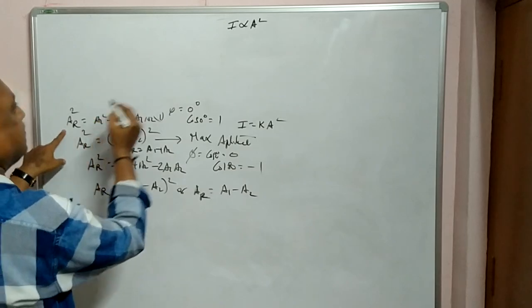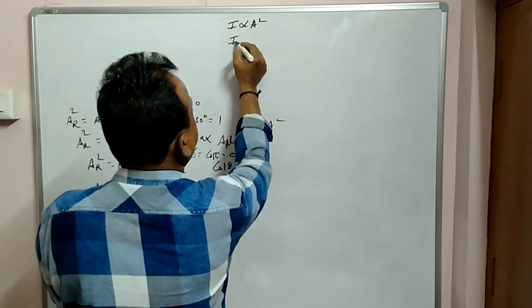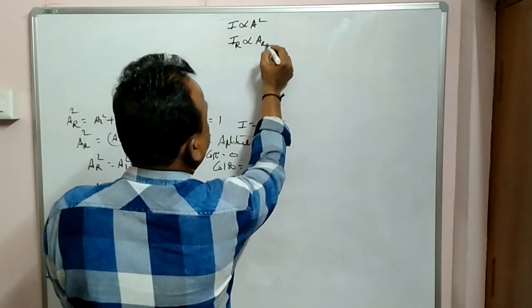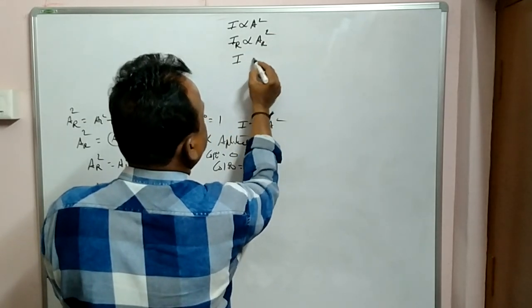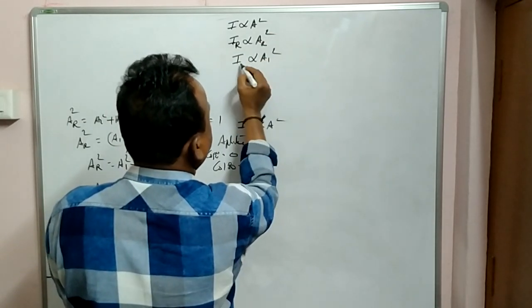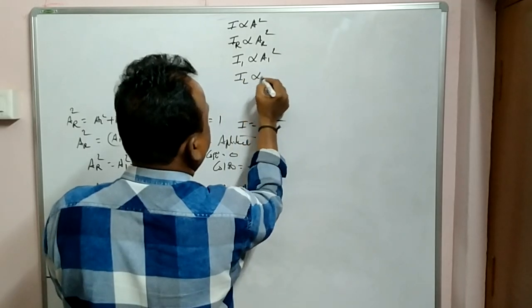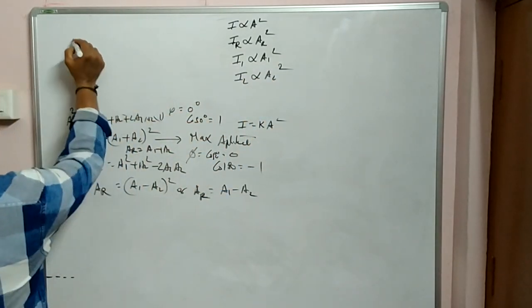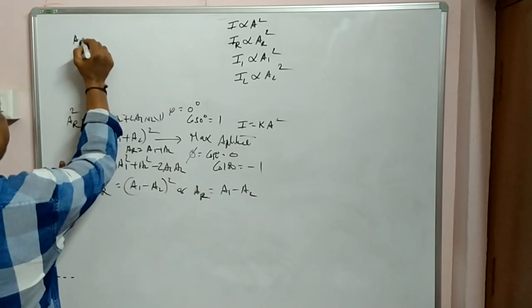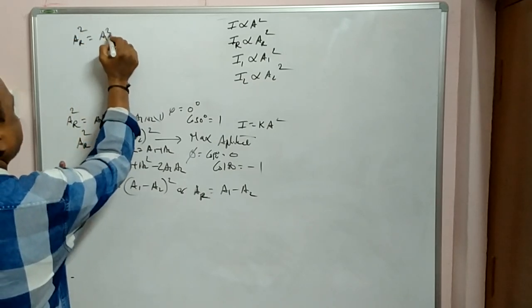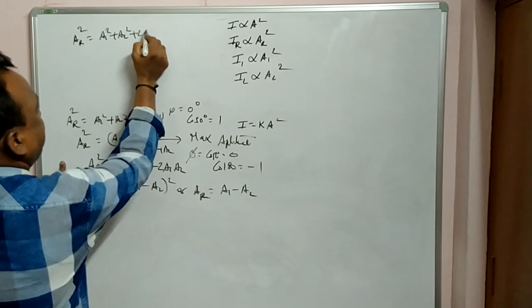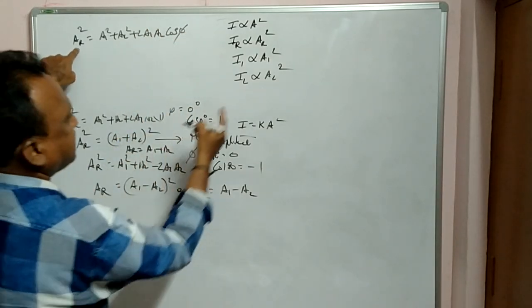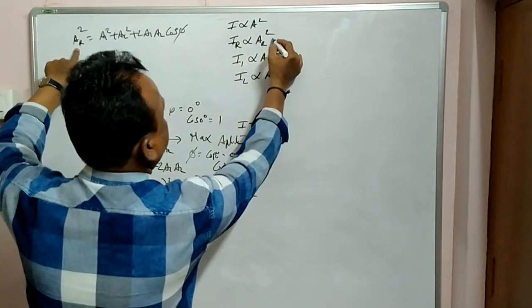Apply here: I resultant is proportional to a resultant square, I1 is proportional to a1 square, and I2 is proportional to a2 square. Bring all of them and apply in this equation: a resultant square is equal to a1 square plus a2 square plus 2a1 a2 cos phi.